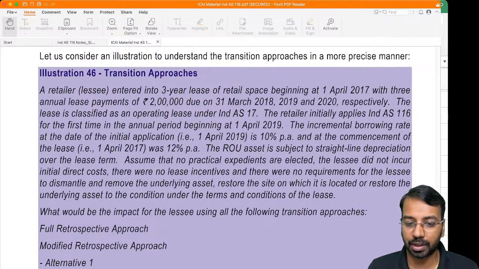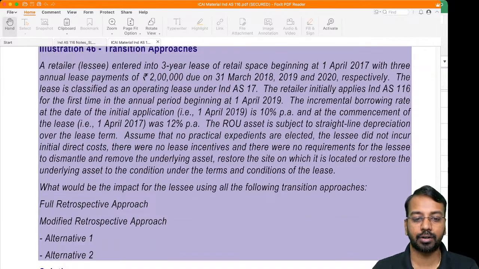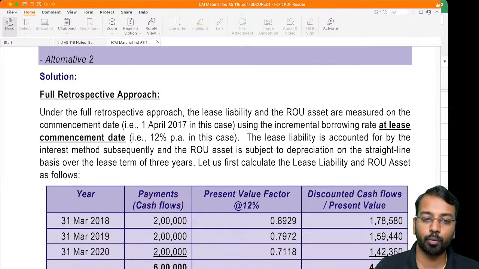There is no provision for dismantling and all of that. What would be the impact if it is a full retrospective approach and modified retrospective approach? Now first, let us see what happens in full retrospective approach. Full retrospective approach means I will go back right from the inception. I will calculate. So when will I go back? I will go back till 1st of April 17.